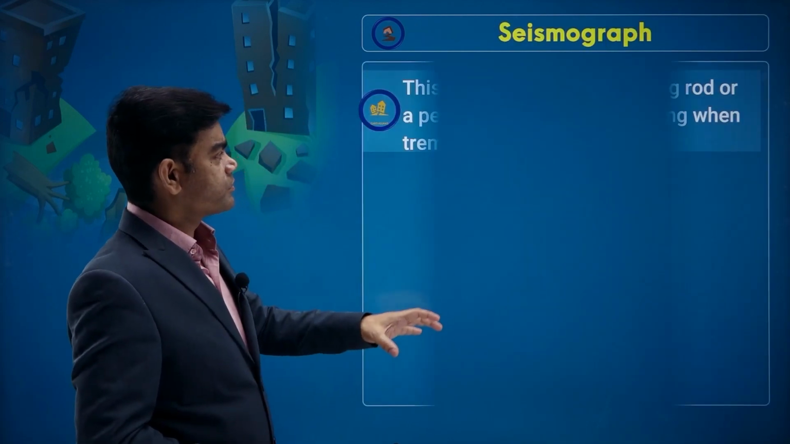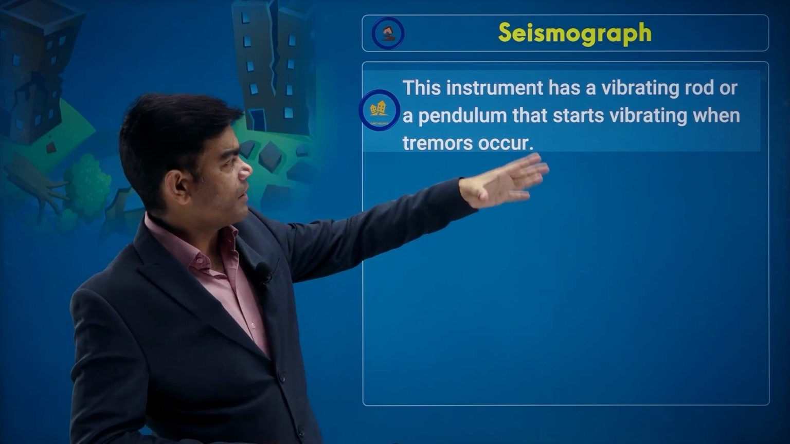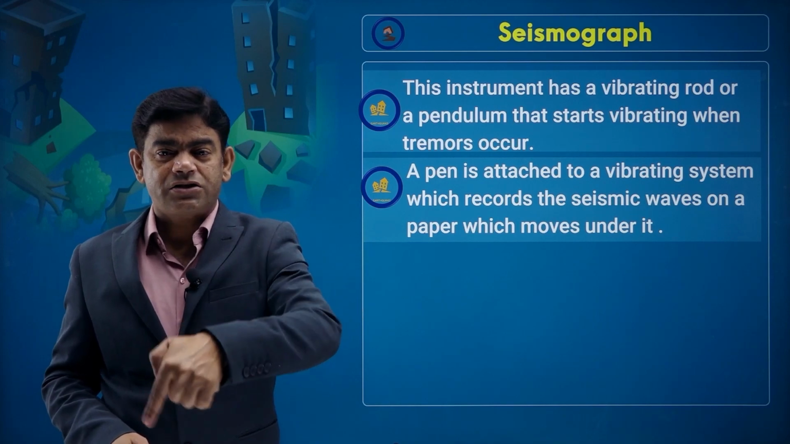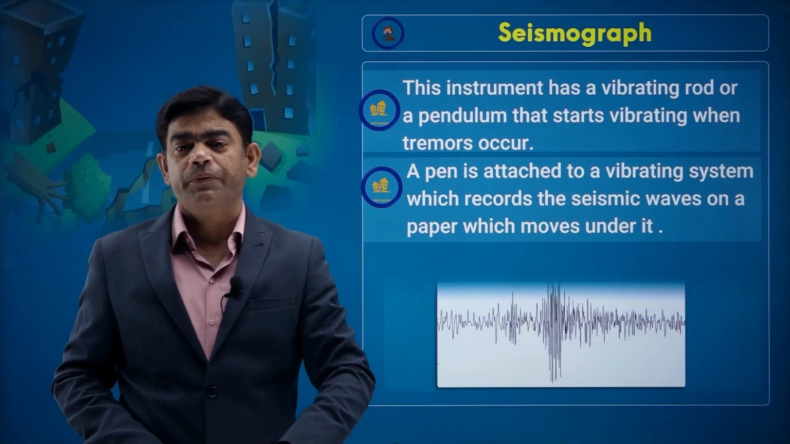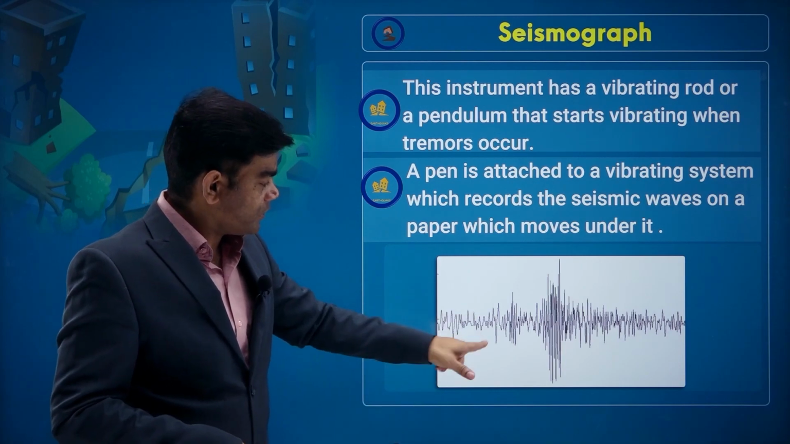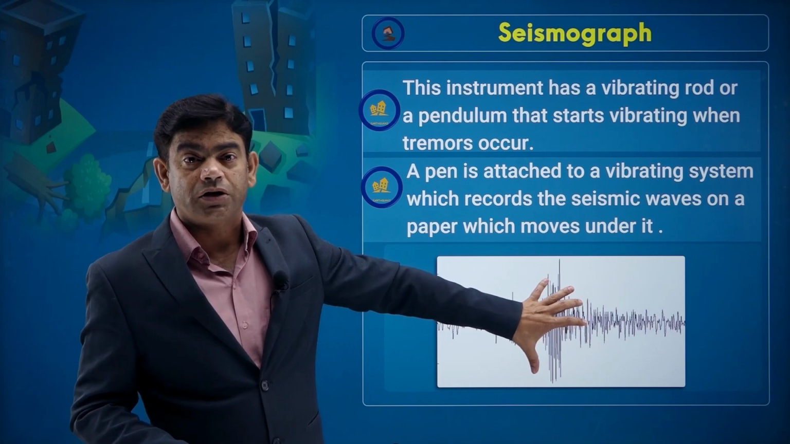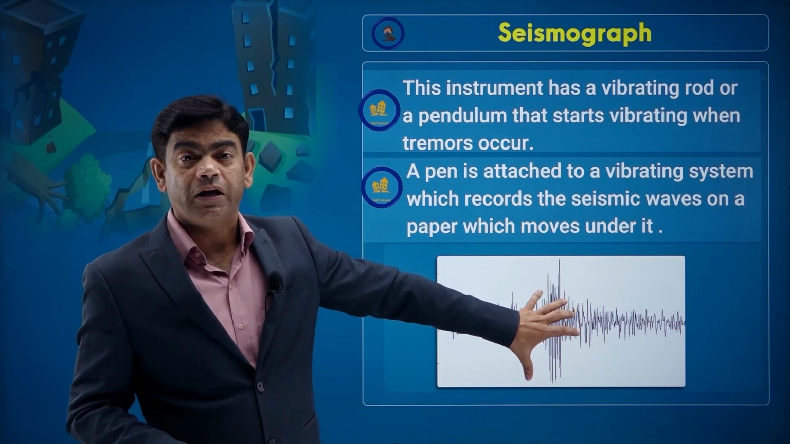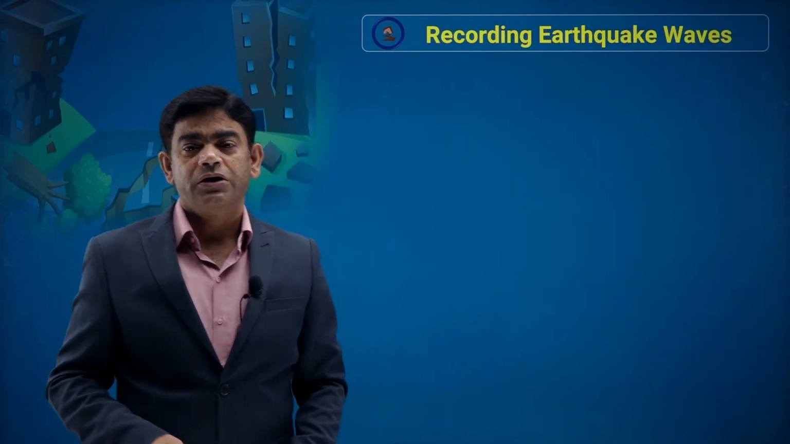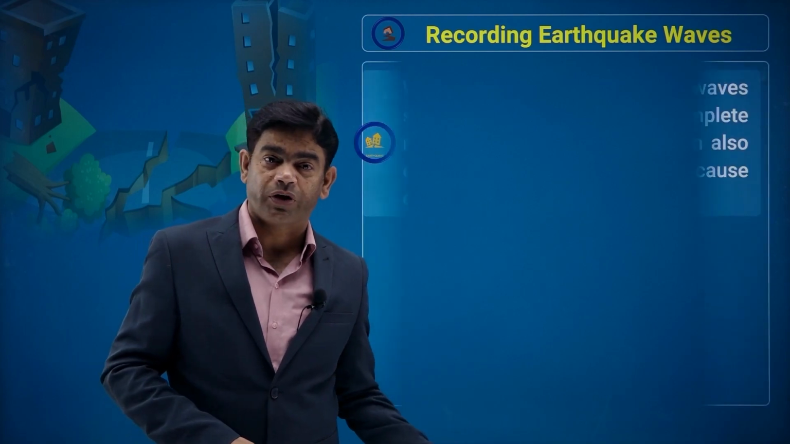So this seismograph, the instrument, has a vibrating rod or a pendulum that starts vibrating whenever tremors occur. A pen is attached which marks on that drum over there. You can see this marking. When you study this, you can see spikes here. It means at this point the earthquake had a very high intensity. Then again intensity decreases over here. So this is the recording of the earthquake waves by a seismograph.